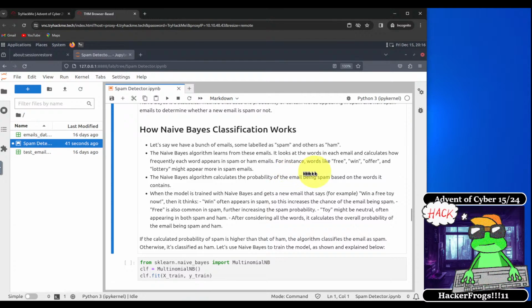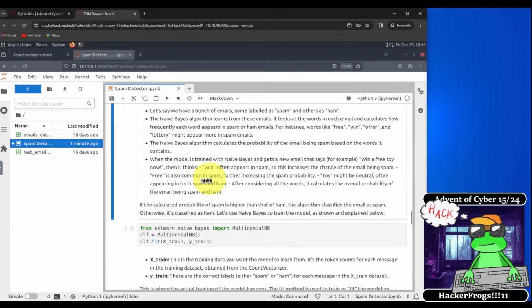It looks at the words in each email and calculates how frequently each word appears in spam or ham emails. For instance, words like free, win, offer, and lottery might appear more in spam emails. The naive Bayes algorithm calculates the probability of the email being spam based on the words it contains.